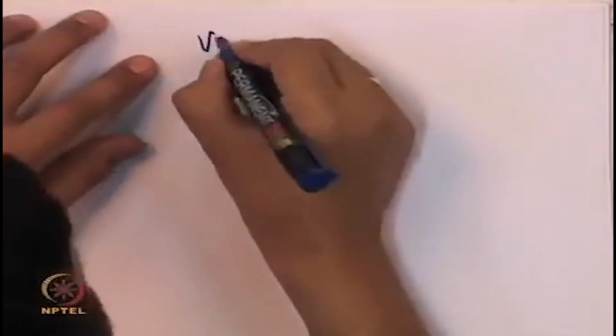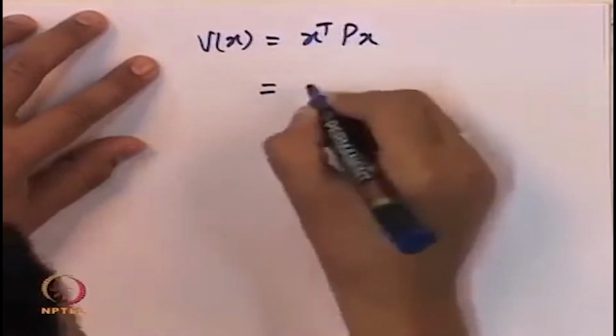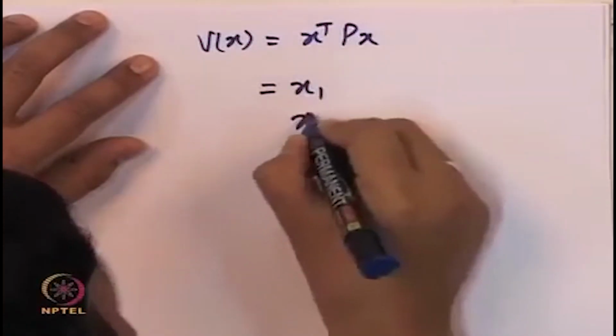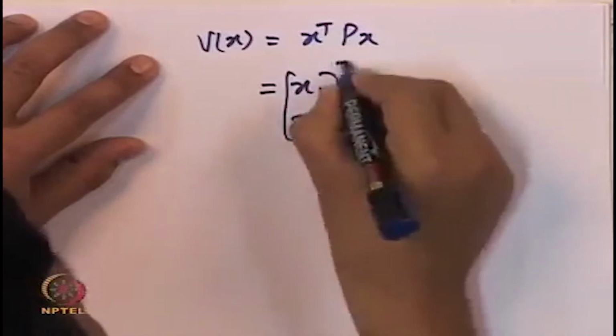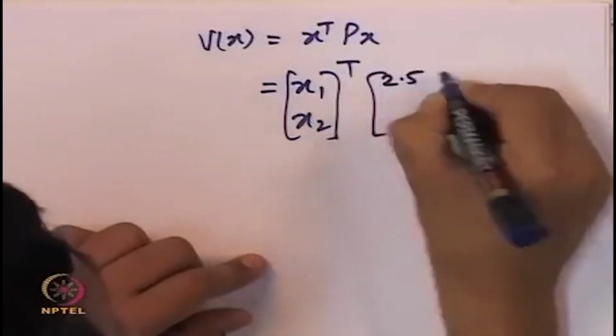So, if we had taken the Lyapunov function coming from this P for the linearized system, what is the Lyapunov function? It is x transpose P x, in which the matrix P was the one that we just now obtained.